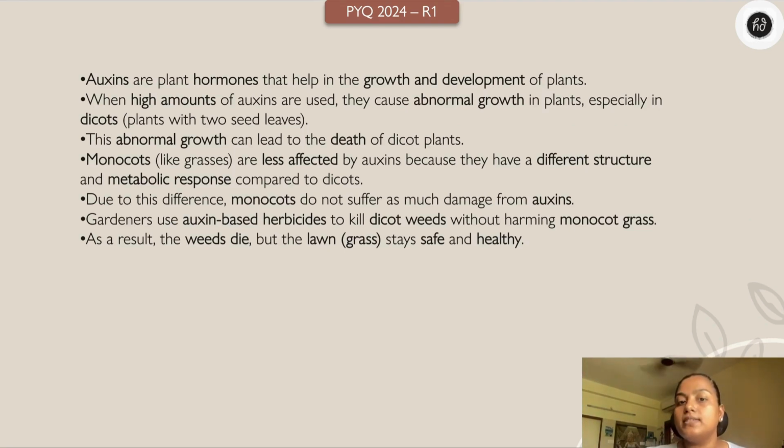I have added the answers in points and I have highlighted the key points as well. Monocots are basically less affected by the auxins, which highly affect the dicots, the weeds. So the grass remains unaffected and the weeds get affected, so that you can get a fresh lawn.